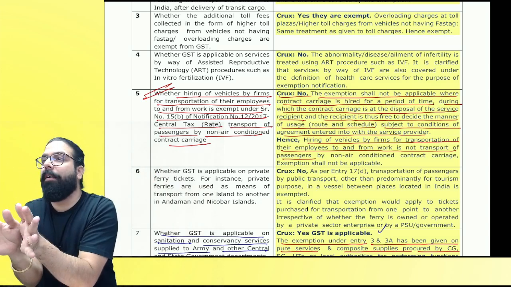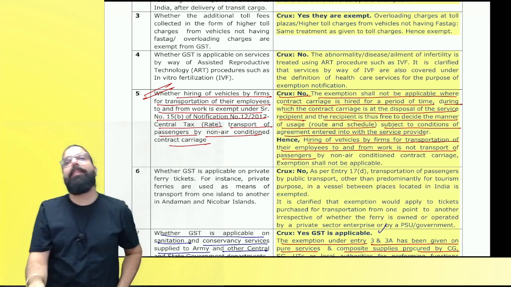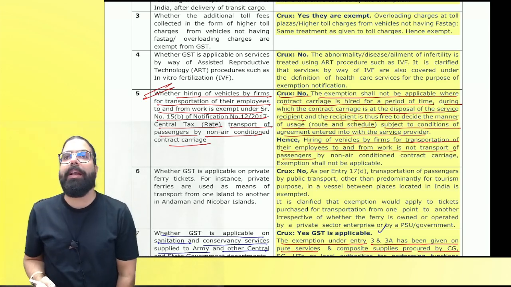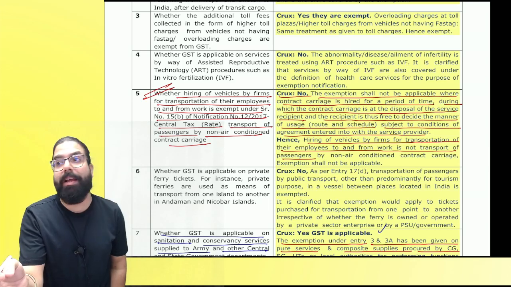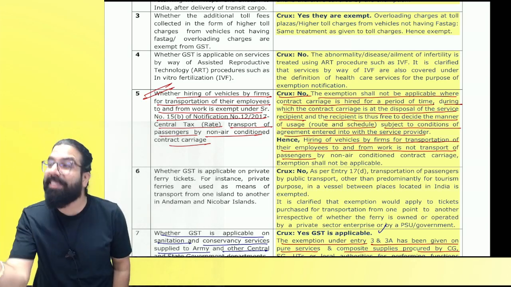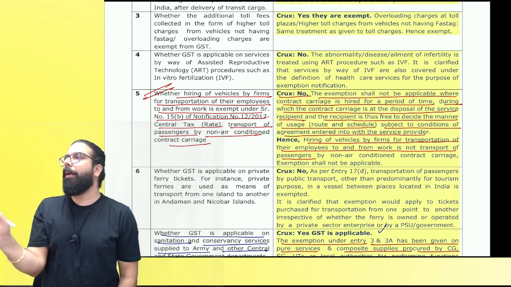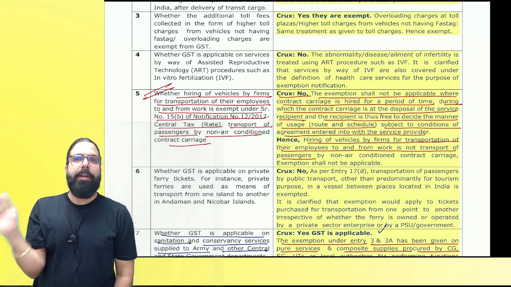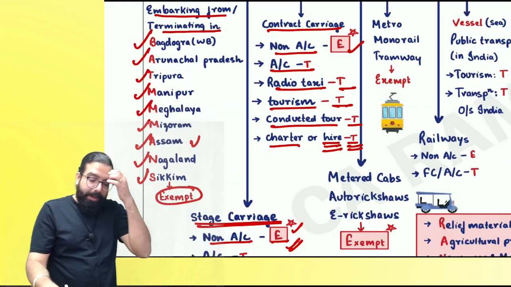Transportation of passenger. If I take it on hire, it is always taxable. Is my point clear to all? Can I go ahead? Government is for the public, and public, basically passenger transportation, is exempt. Is my point clear to all? Got it? Now, everyone over here, please come back.